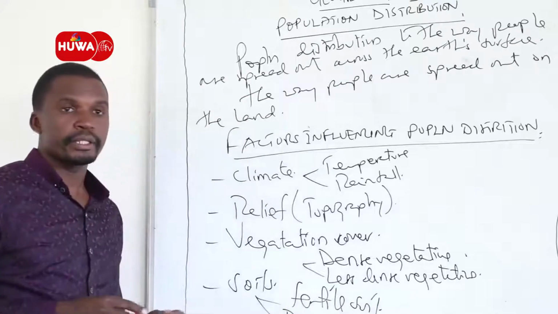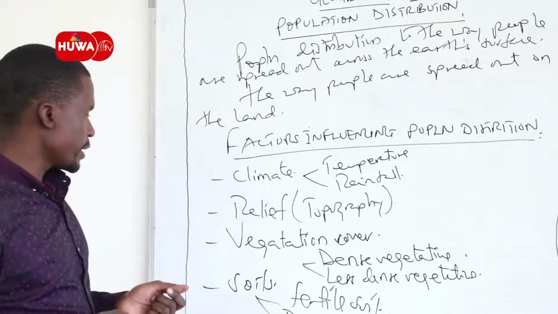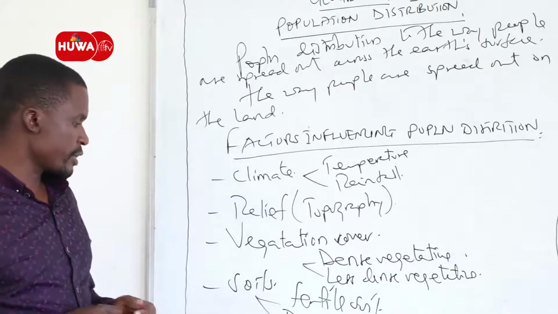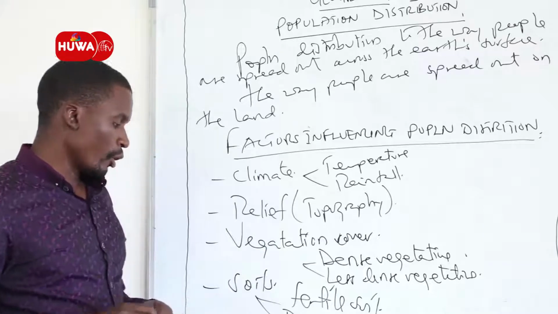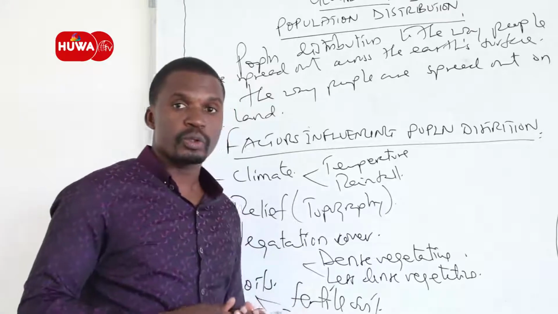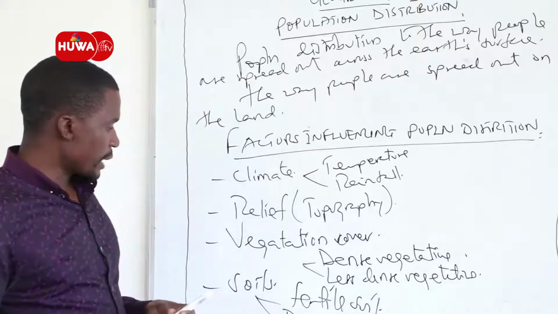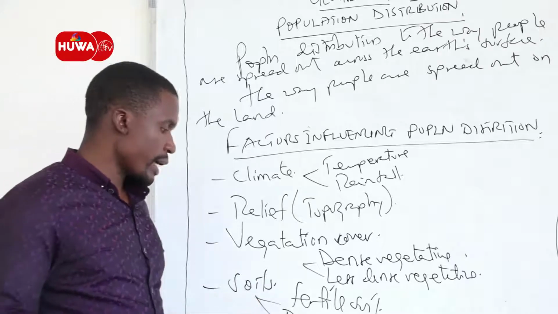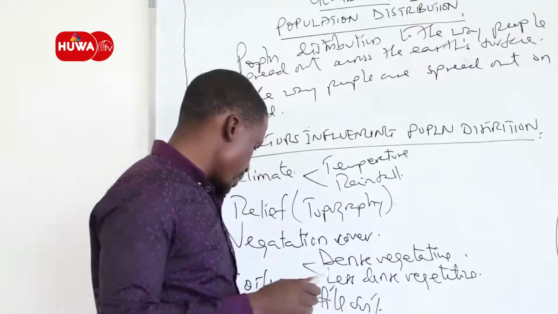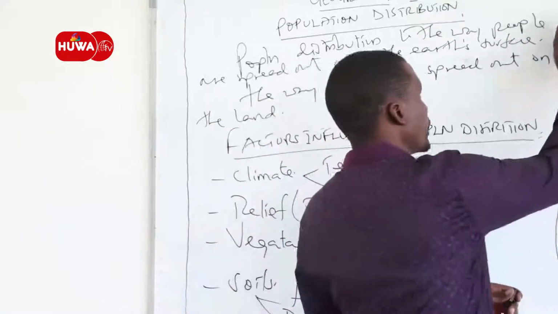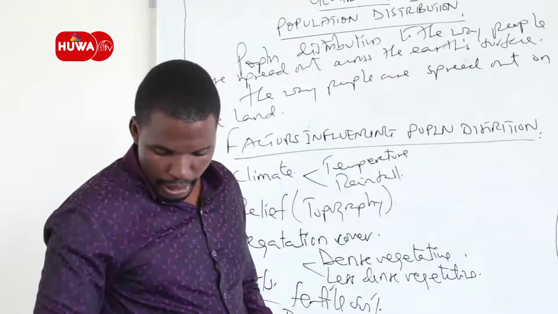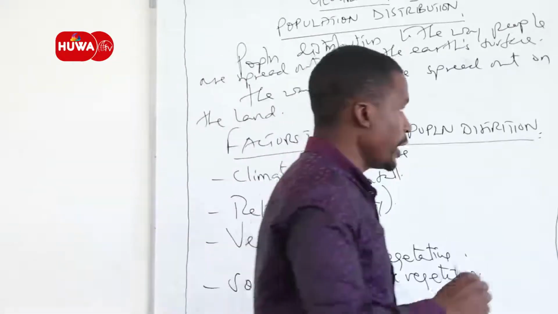As we know, fertile soil promotes or accelerates the development of the agricultural sector, which is one of the main economic activities of human beings. Therefore, we always expect places with fertile soil to attract more people to settle and engage in various agricultural activities, compared to places where the soil is infertile and cannot support agricultural activities. From there, we have another factor, which is pests and disease.